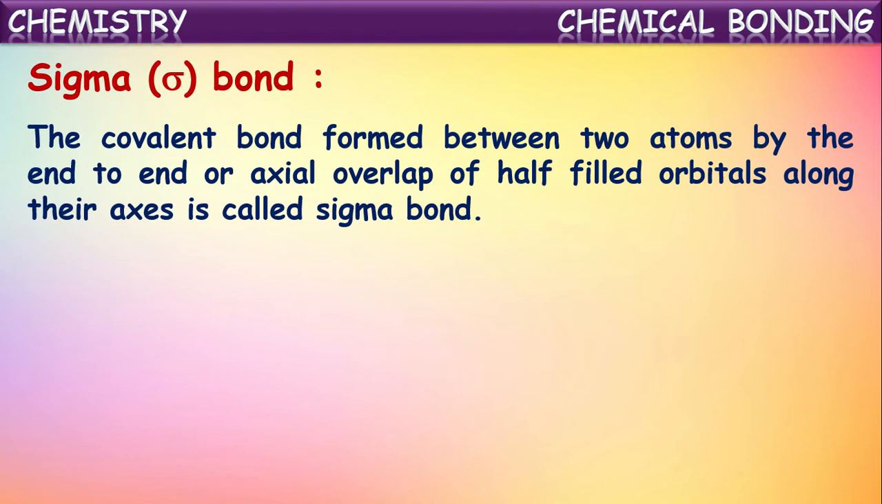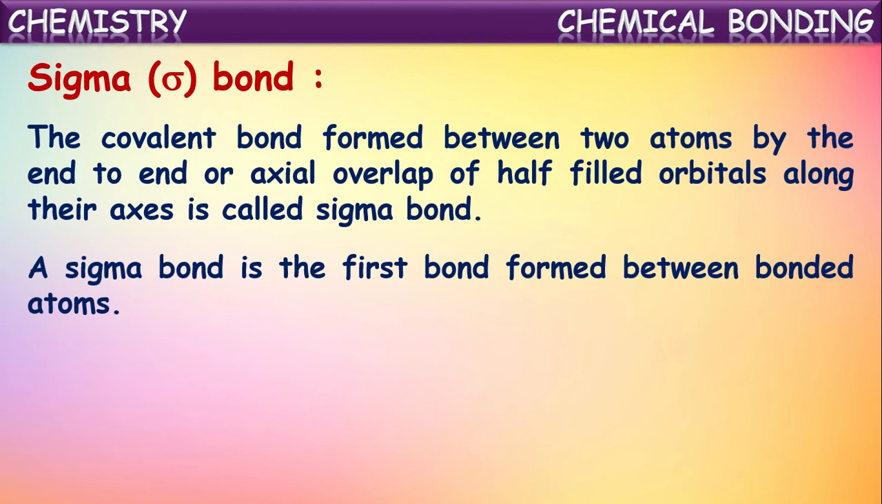The covalent bond formed between two atoms by the end-to-end or axial overlapping of half-filled atomic orbitals along their axis is called sigma bond. So, generally covalent bonds we have studied in the valence bond theory. Covalent bonds are formed by the overlapping of atomic orbitals between the atoms. If the atomic orbitals overlap on their axis of nuclei, or if they overlap end to end, then the resultant covalent bond formed is called a sigma bond.